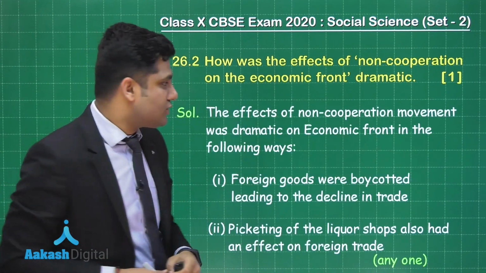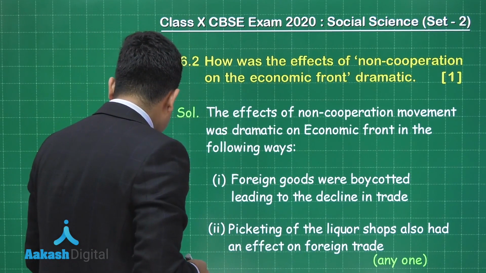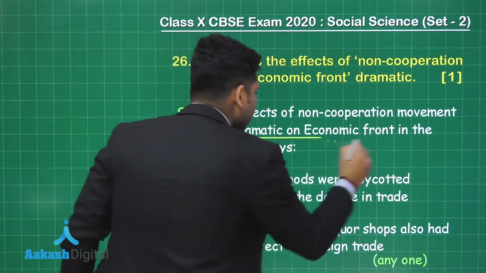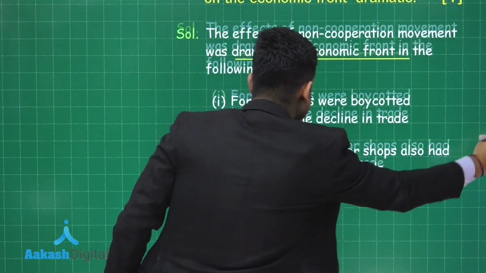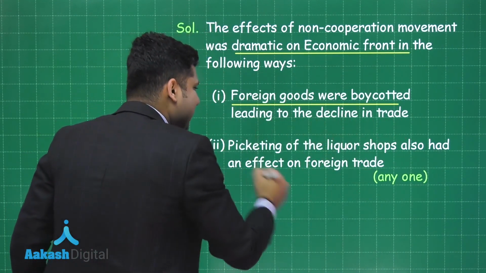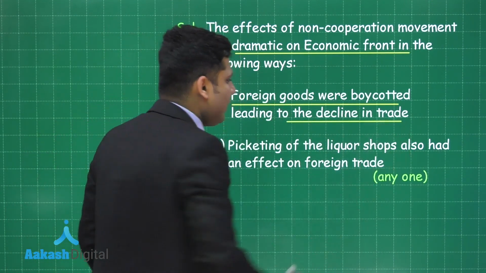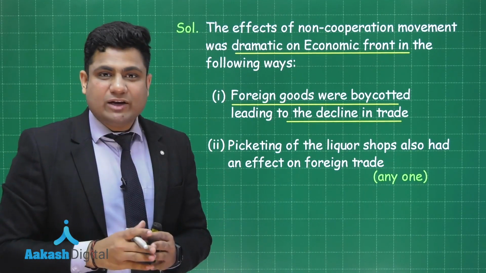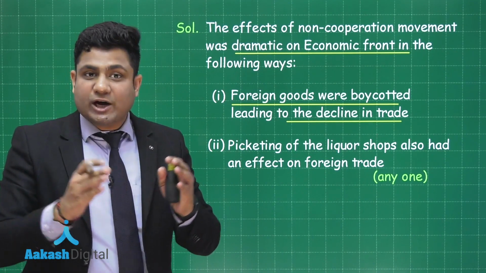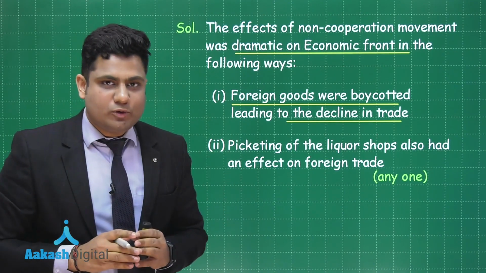So the answer to this question is, the effect of non-cooperation movement on the economic front was dramatic in the following ways. First, the foreign goods were boycotted, which led to the decline in the trade. So, decline in the trade was the major effect on the economic front, which affected the British exports.